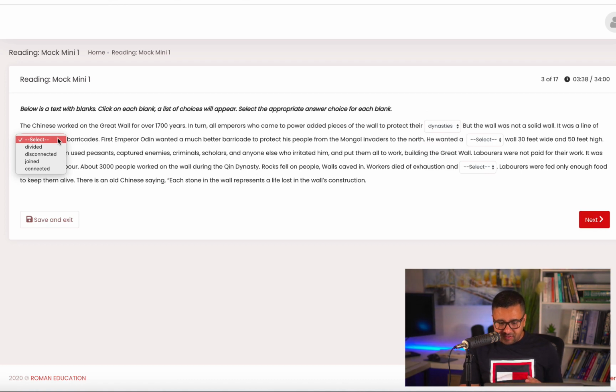And if you read the previous sentence, it says, but the wall was not a solid wall. That means it was disconnected. If it was not a solid wall, that means they were not connected to each other. He wanted a wall 30 feet wide, 50 feet high, means he wanted a strong wall.